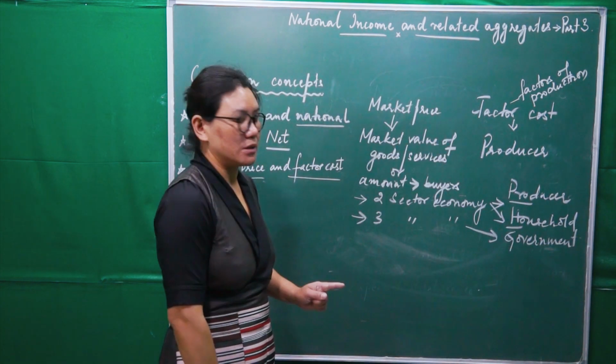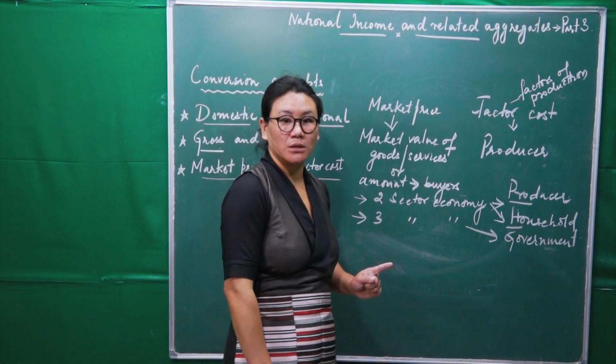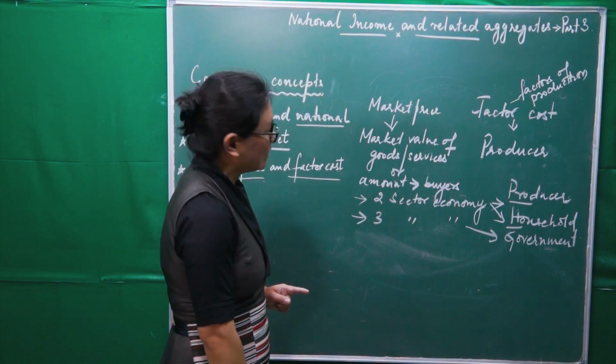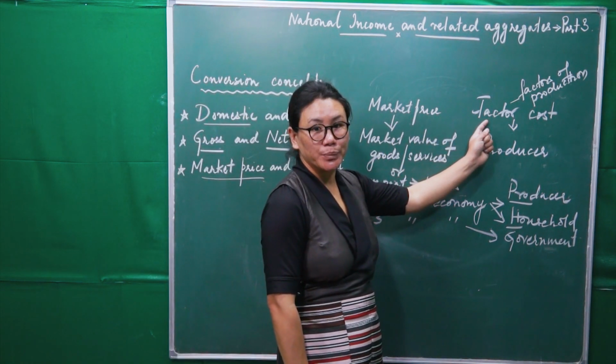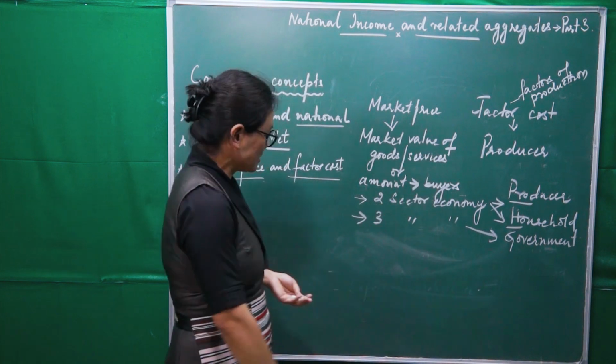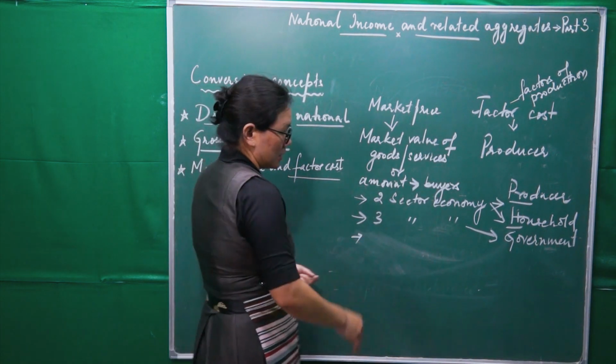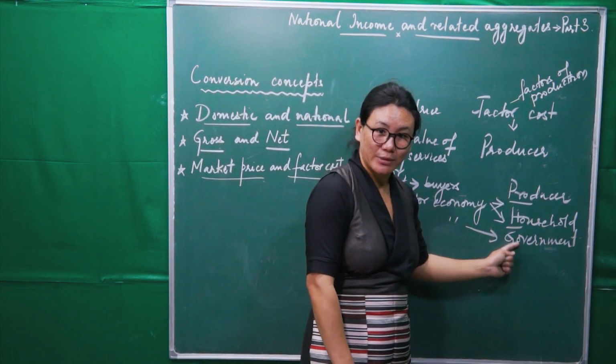When we consider the government sector, okay, then we will find the difference between these two. Now see here, when we consider this one, right?